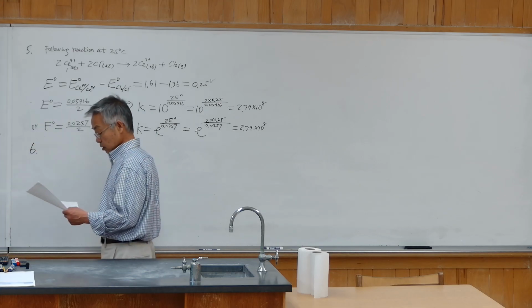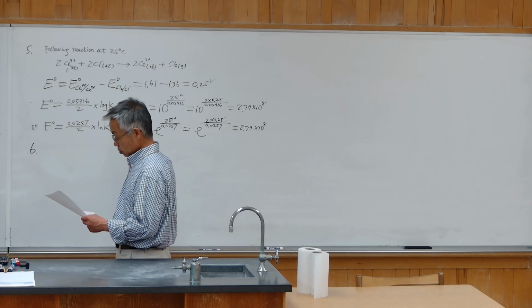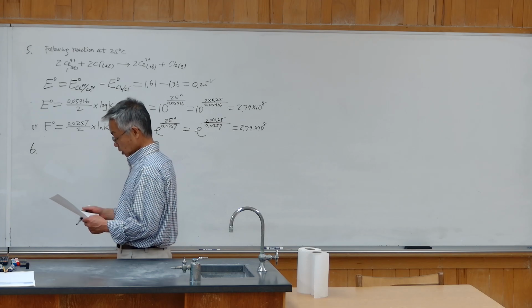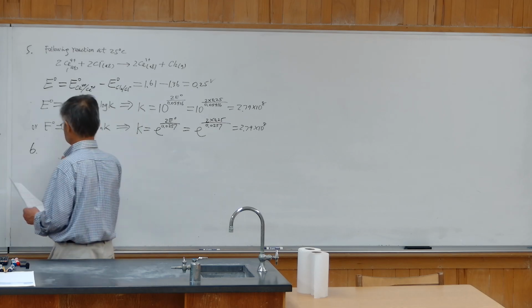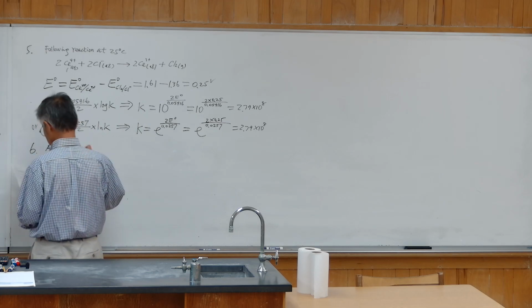Question 6. Again, use the standard reduction potentials from the table provided. Also, calculate the standard Gibbs energy change for the reaction and the equilibrium constant K for this reaction at 25 degrees Celsius.